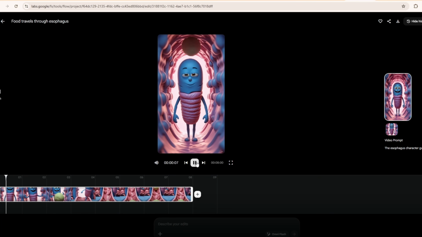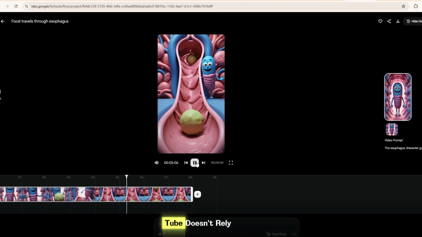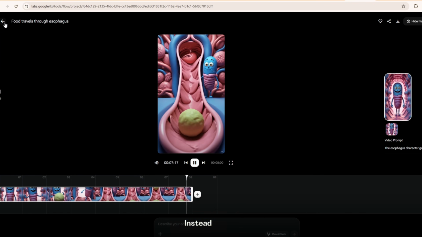As you can see, once the food is swallowed, it enters the esophagus. This muscular food tube doesn't rely on gravity alone. Instead,